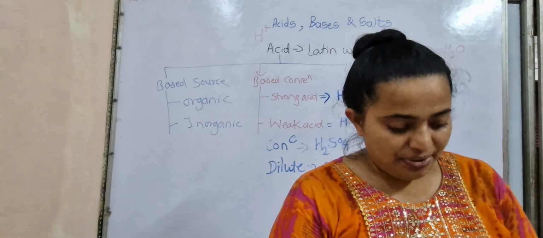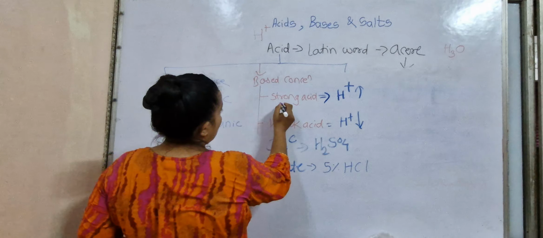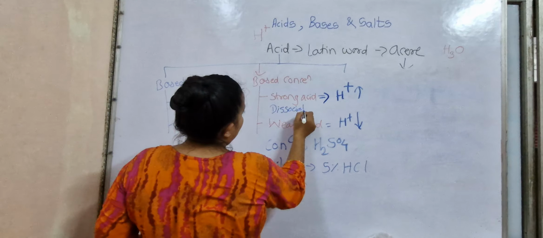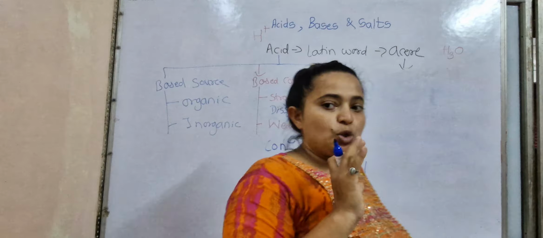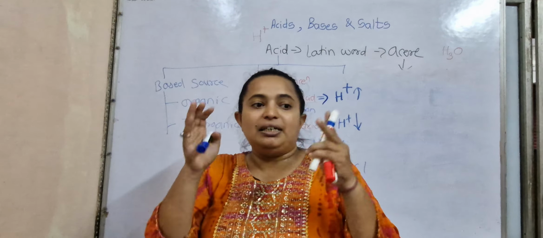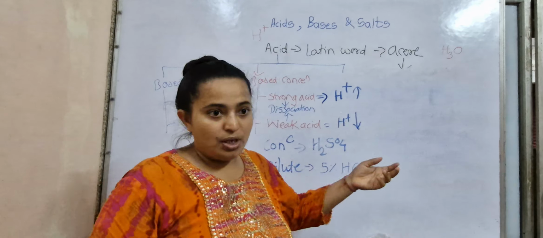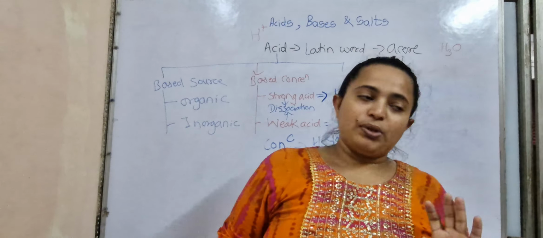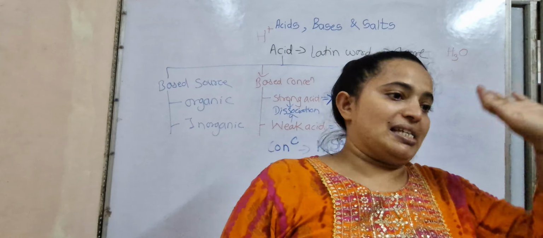Hydrochloric acid. They have a greater amount, and this is based on dissociation. This comes in the category of dissociation. That means, what does dissociation mean? Suppose I have taken 1 liter of water. In 1 liter of water, which acid will dissolve more? Strong acid. Understood the difference, everyone? Okay. That means the ones having more hydrogen ions will be the strong acid.